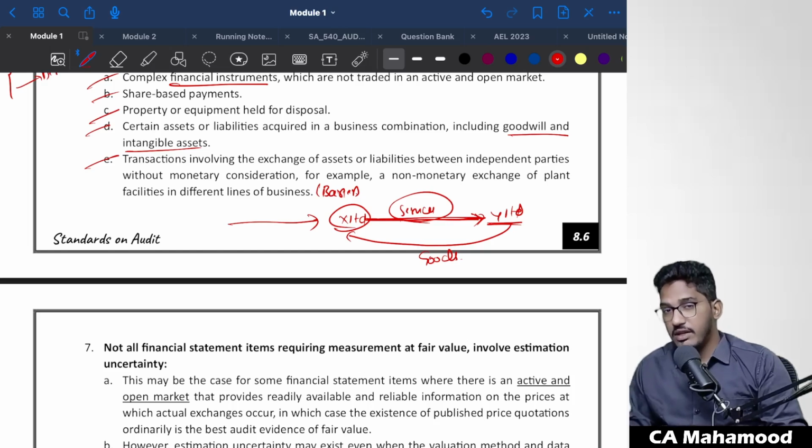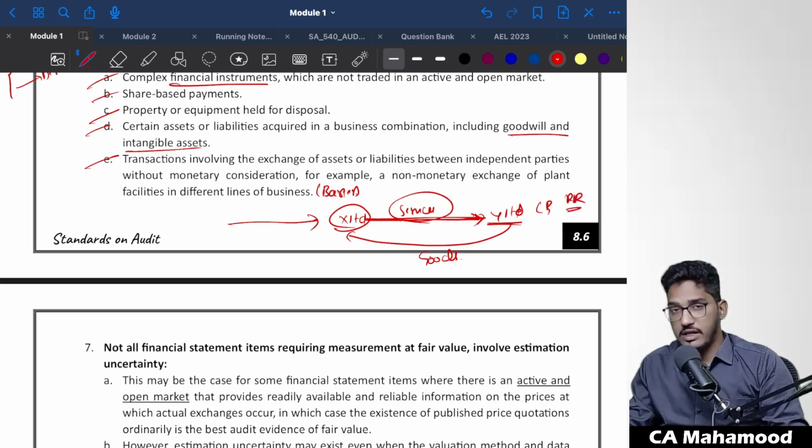But at what value will they recognize the revenue, sir? See, if they have received cash or money through a cheque, they can say this much value of revenue we can recognize. But it is a simple barter transaction. You have provided the services, and in return, you have received goods. Now, at what value will you recognize revenue? What you should do is determine the current market value. You have to estimate the current market value of the goods you have received, and that you have to recognize as revenue.